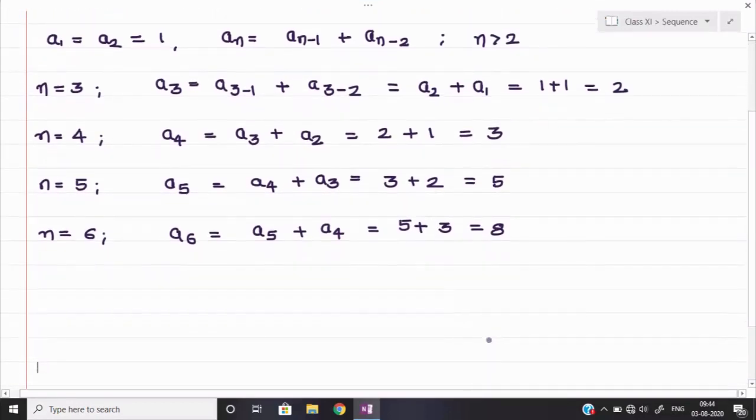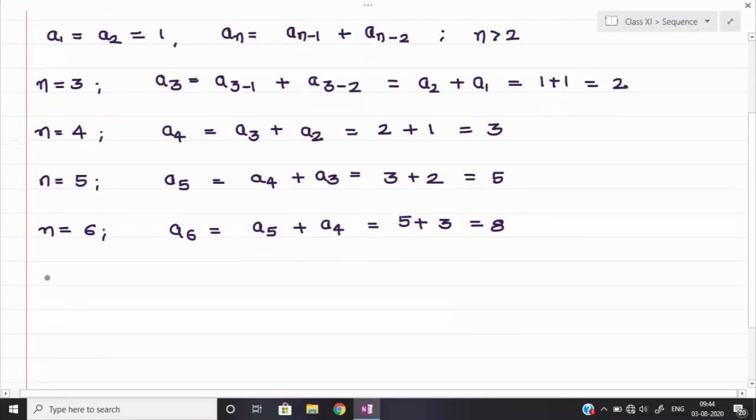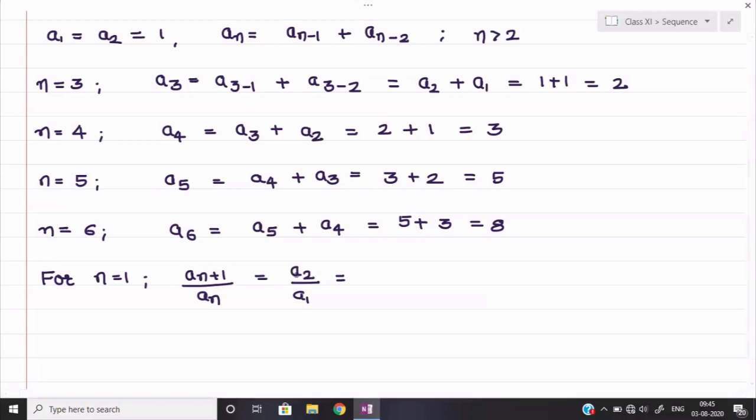Now let us find out one by one all the fractions. Now we can say, for n equal to 1, a_(n+1) upon a_n is equal to a2 upon a1. If I put n equal to 1, so 1 plus 1 will become 2, and then in the denominator it is a1 only. Now what is the value of a2 I have? a2 I have 1 and a1 also 1. So 1 upon 1 will be equal to 1.